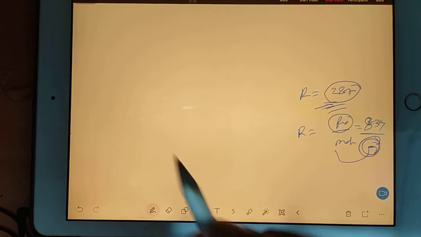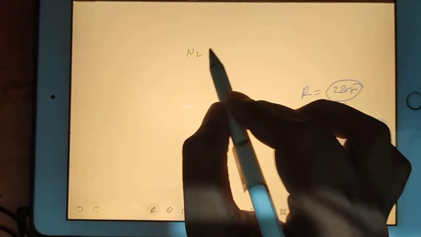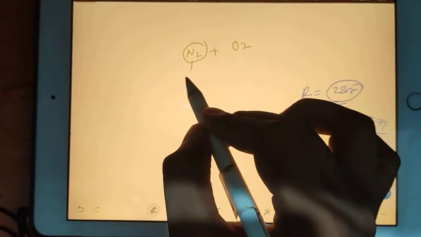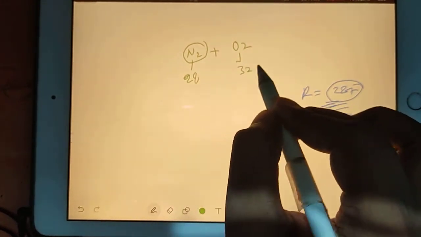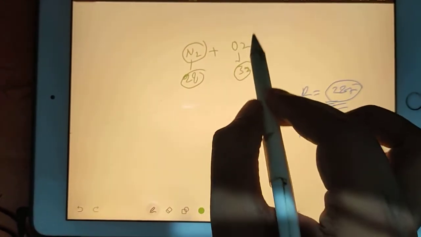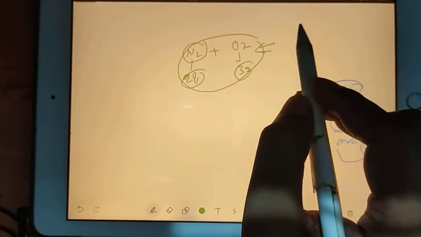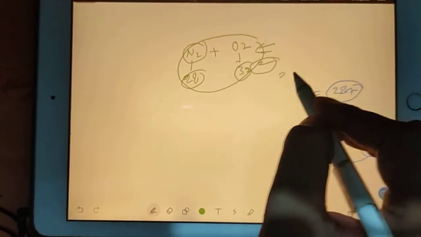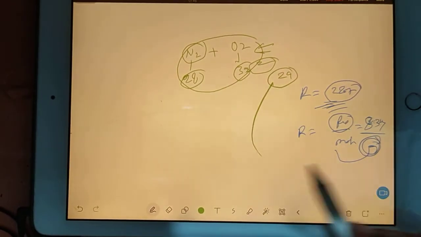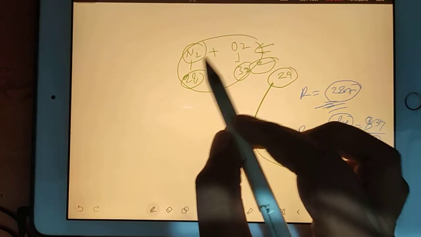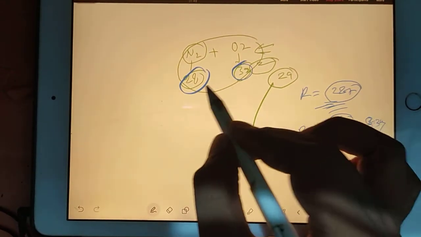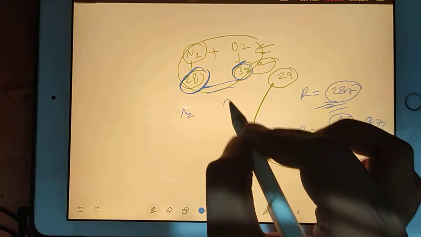Actually, I understand what you are trying. You are thinking, okay, N2 is there plus O2 is there, so N2 has 28 and this one has 32, so you are adding. No, this is not the way. There is something called how to find composite masses, and using that we find 29. So for air we have 29. See, you cannot just use 28 and 32. You can do that if and only if you have one molecule of N2 and one molecule of O2.